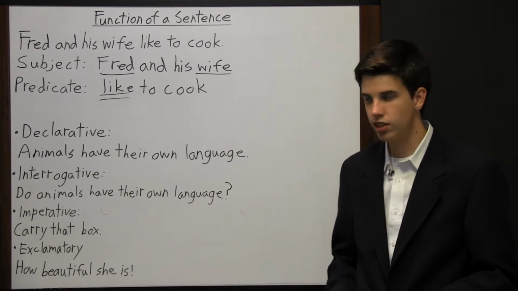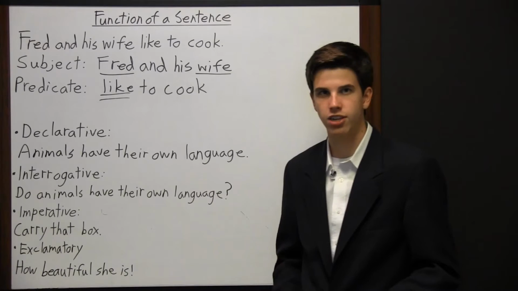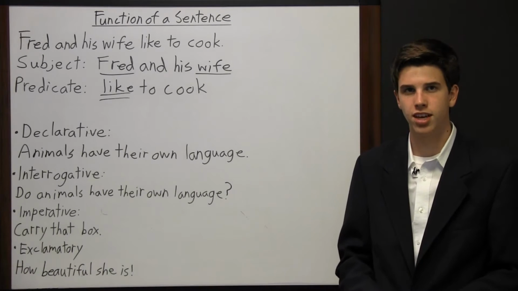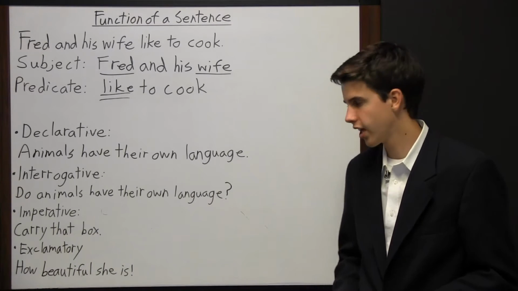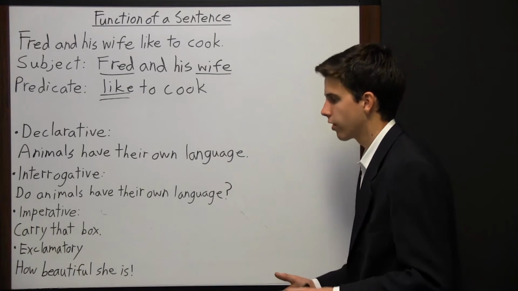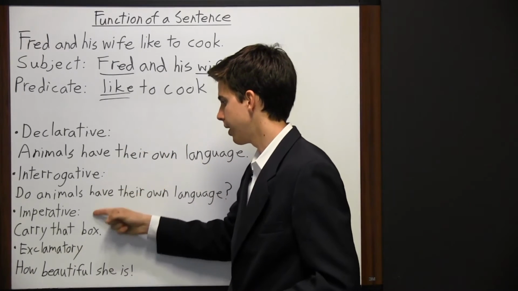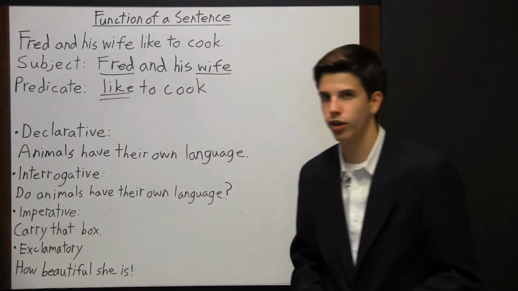And then there's exclamatory sentences, like how beautiful she is. So an exclamatory sentence shows sudden or strong feeling, and it ends with an exclamation point. So again, the four types of sentences are declarative, interrogative, imperative, and exclamatory.